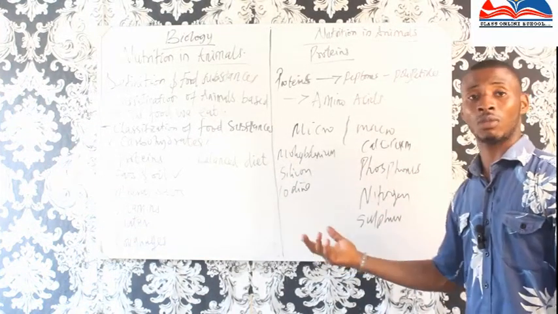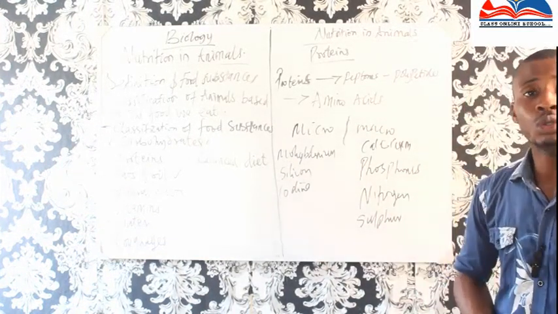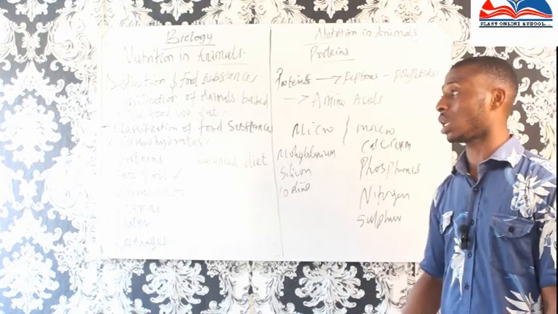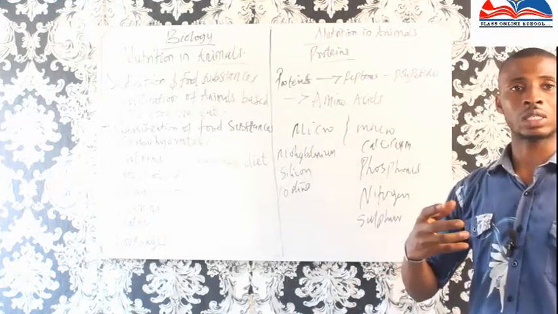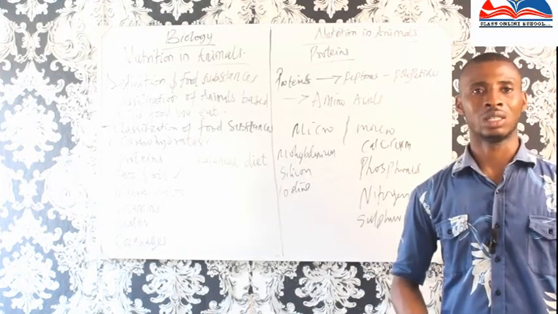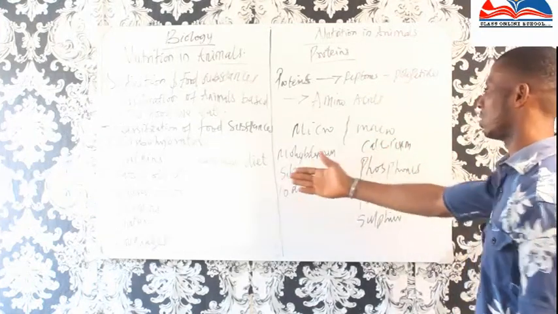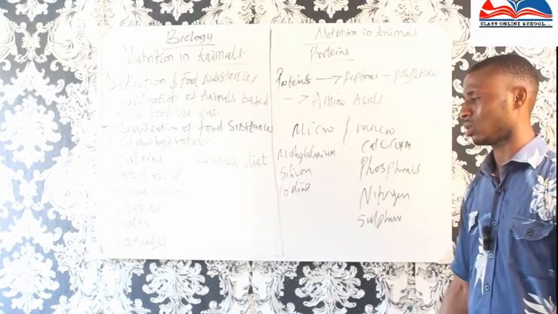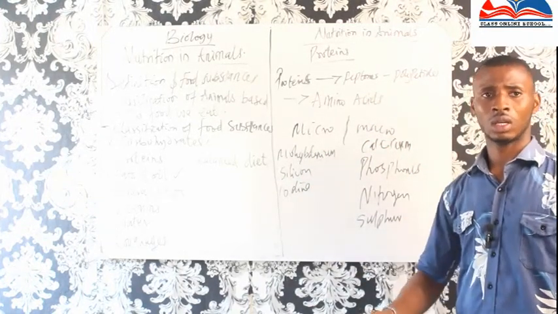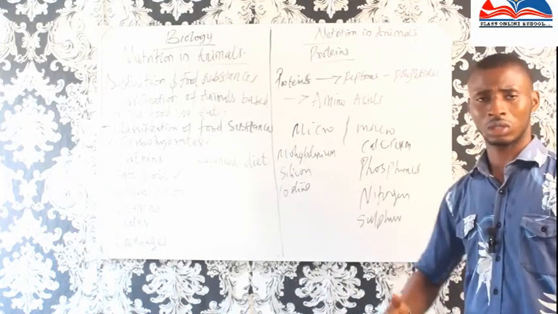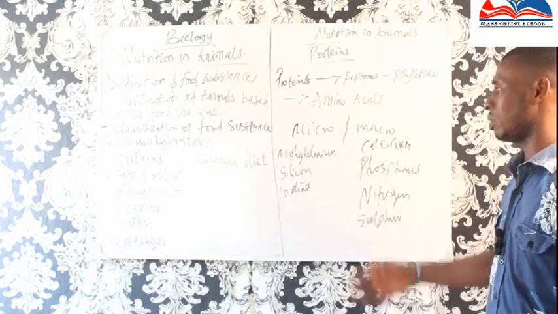We can get some of these things in our seafood, in our salt, in some of these fruits that we eat, and vegetables. That is where we can get all these mineral salts, in our fruits, in our vegetables.